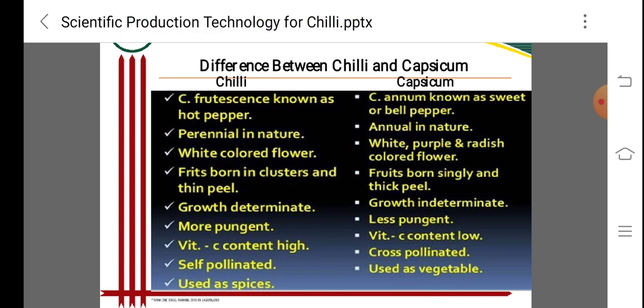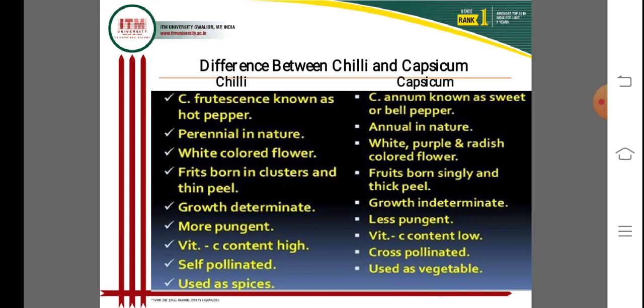Chili is perennial in nature, with white flowers, borne in clusters, thin fruits, determinate growth, more pungent, high vitamin C content, self-pollinated, and used as a spice.